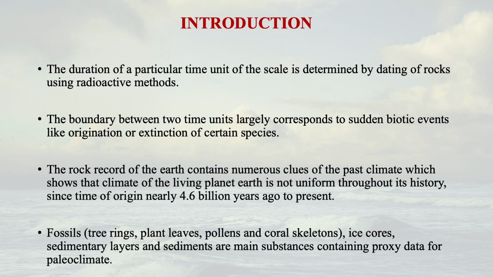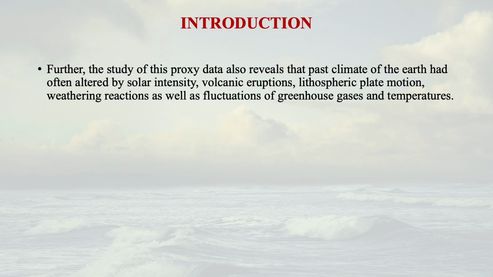Fossil records like tree rings, plant leaves, pollens, coral skeletons, ice core data, sedimentary layers, rock layers, and many other depositions are the main substances that contain the proxy data for the paleoclimate. The study of this proxy data, whether fossil records, sedimentary layers, dendroclimatology or even the coral clock, all reveal the past climate of the Earth.